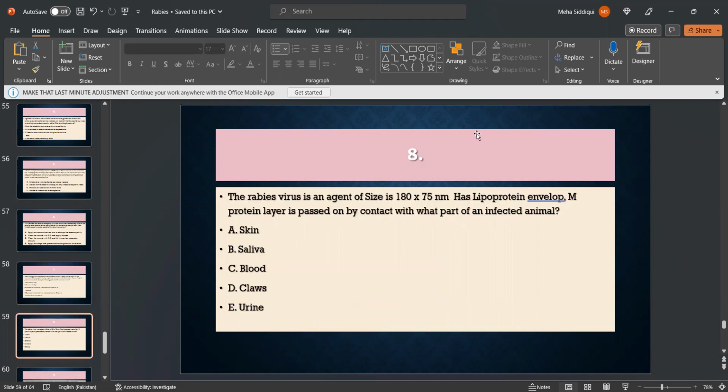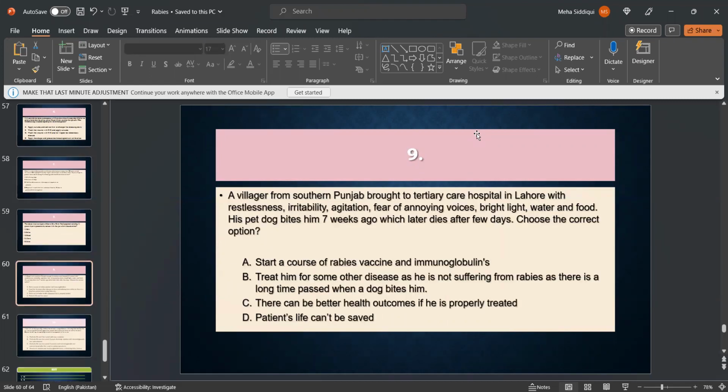MCQ number 8. The rabies virus is an agent with a size of 180 by 75 nanometers, has a lipoprotein envelope and an M protein layer. It is passed on by contact with what part of an infected animal? Skin, saliva, blood, claws, urine. Saliva. Yes, B is the right option.